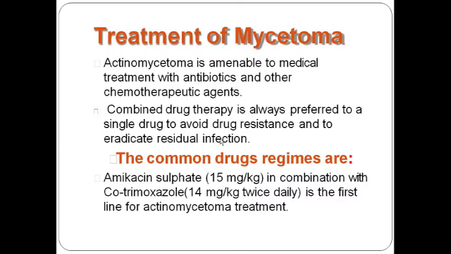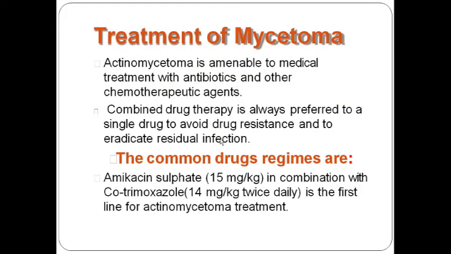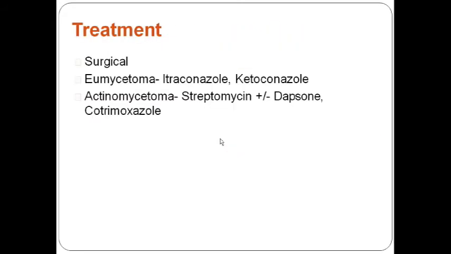First treatment option of eumycetoma is antifungals. The antifungals which can be used are itraconazole 100 mg BD for 7 days, repeat after 1 month. Apart from it, ketoconazole is one of the drugs which can be used, that is 200 mg BD.